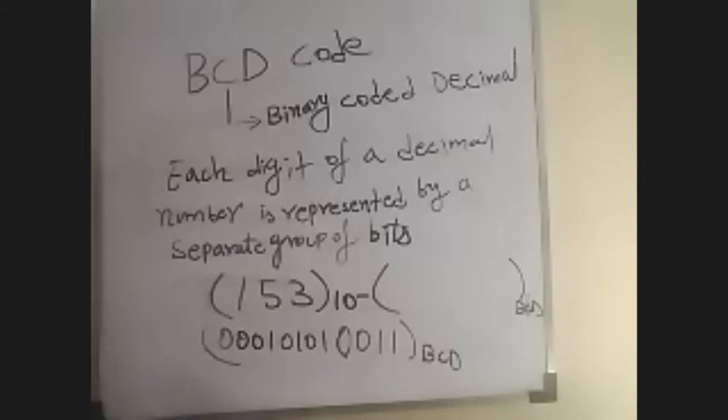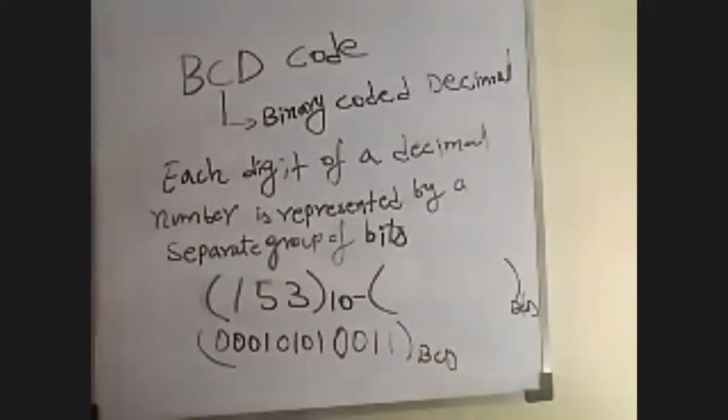Then I will write a table representation for BCD code: a decimal digit and its equivalent BCD code.